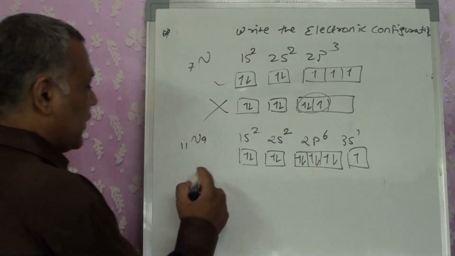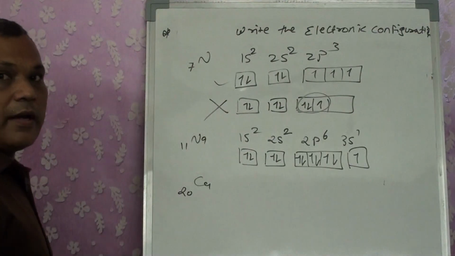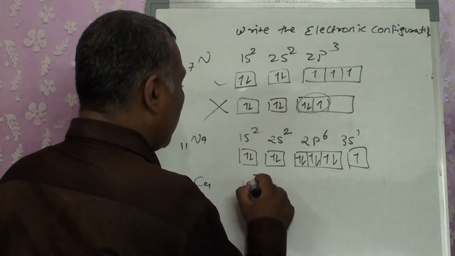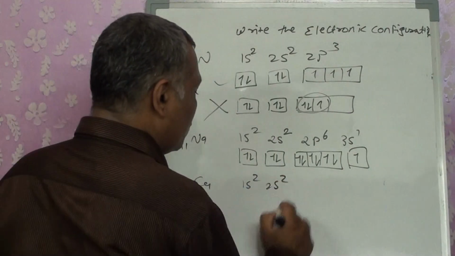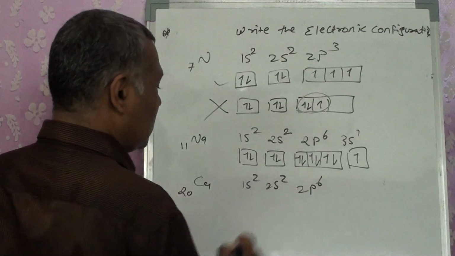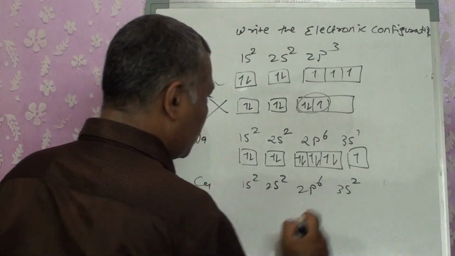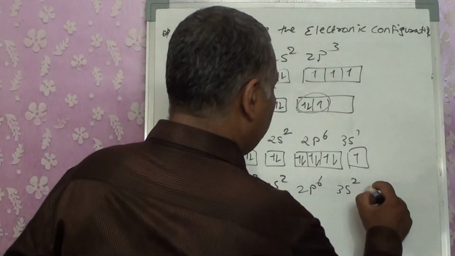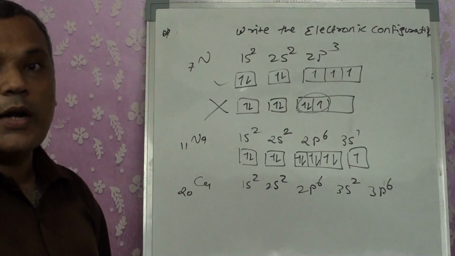Right? Let's take calcium, 20. We have calcium 20. So which is that configuration? 1s2, still 18 left. 2s2, still 16 left. 2p6, so that means 10 are left. 3s2, that means still 8. 3p6, still 2 are left.